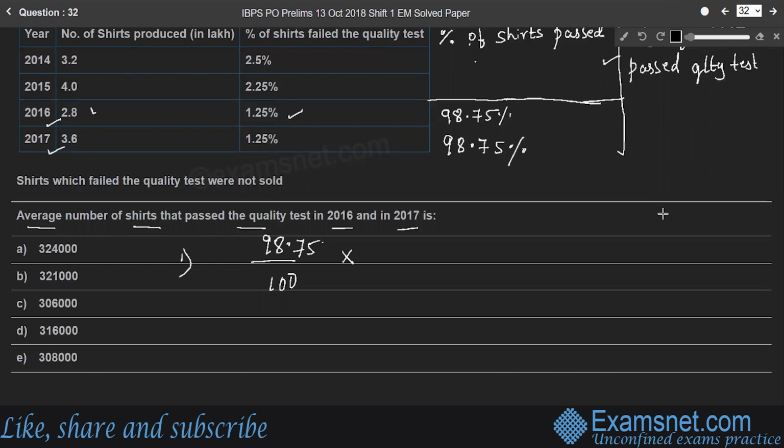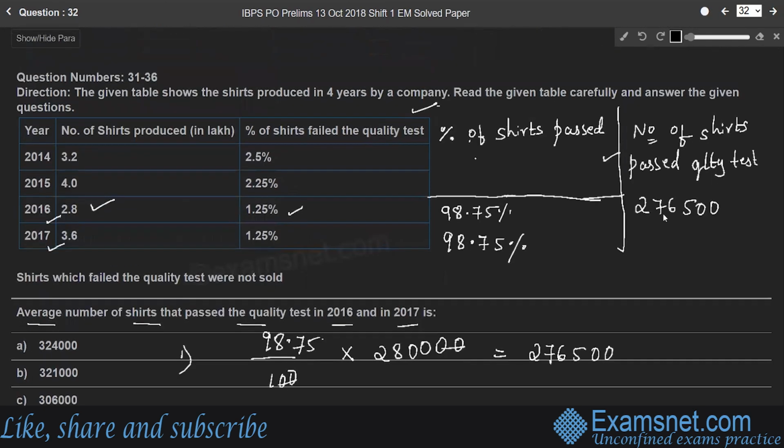For the total number of shares, that is 2,80,000, how many shares passed the quality test? 98.75 into 2,800, right? So it is 2,76,500 shares. So 2,76,500 shares passed the quality test.